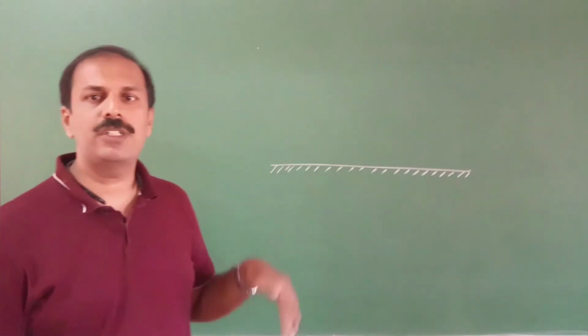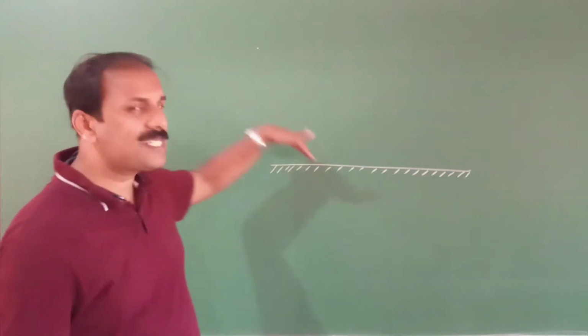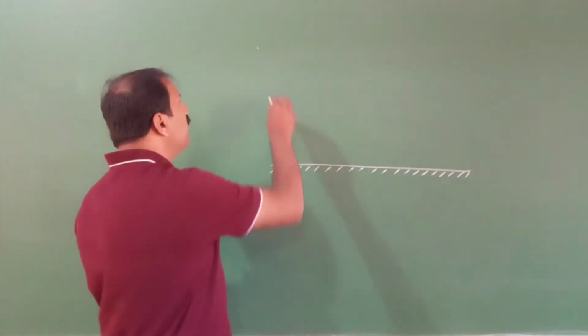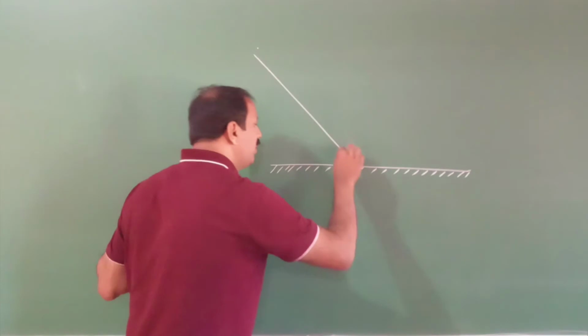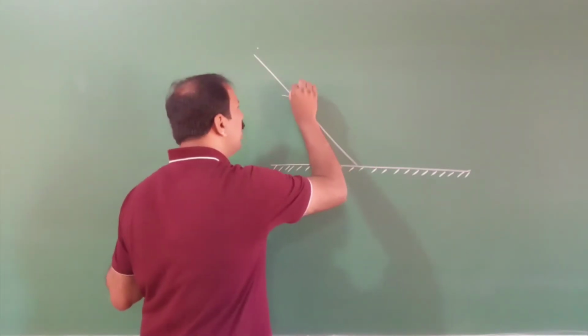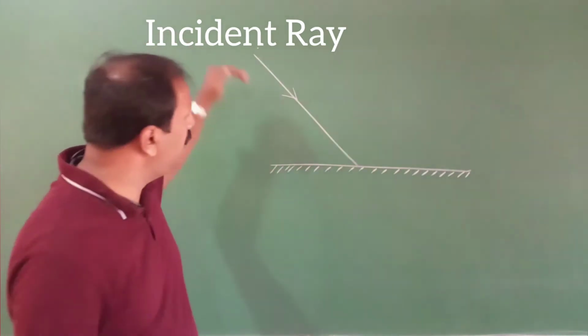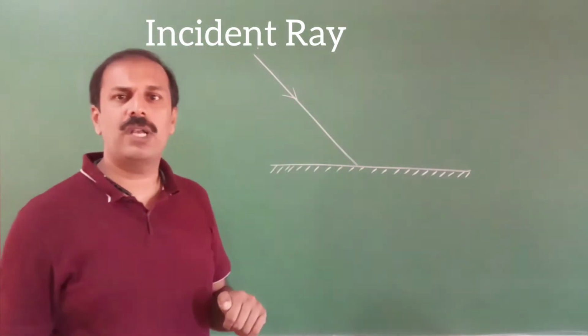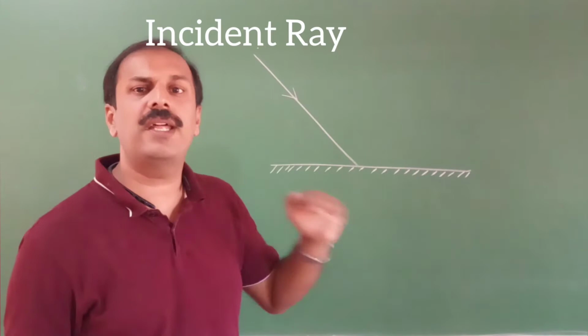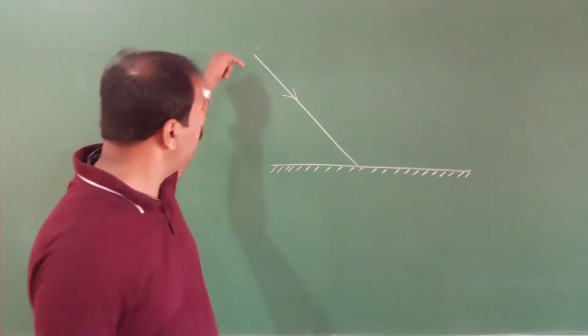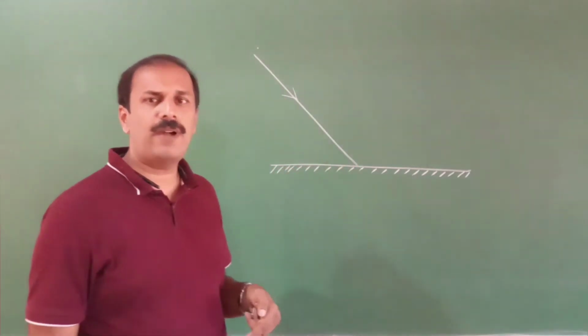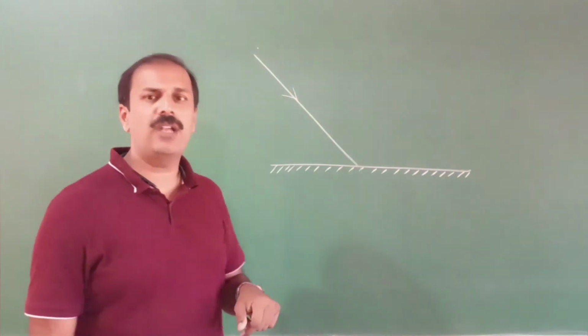Now a ray is coming and falling on this. The ray which is coming and falling on this is called the incident ray. The ray of light which is coming and falling on a surface is called the incident ray of light. And when this ray is falling here, at this point we can draw a normal.